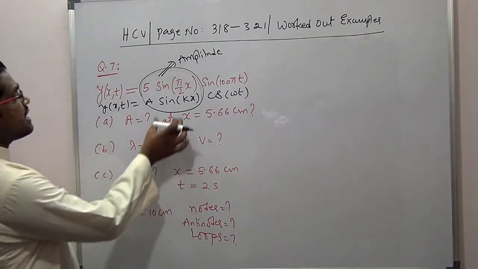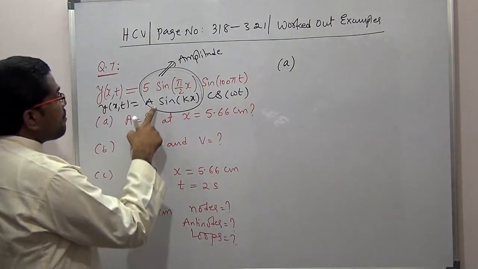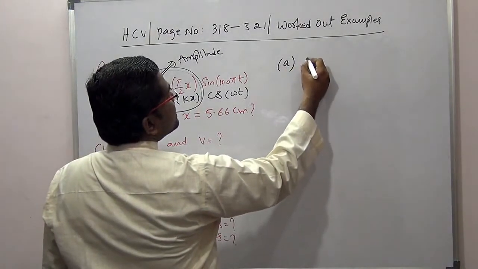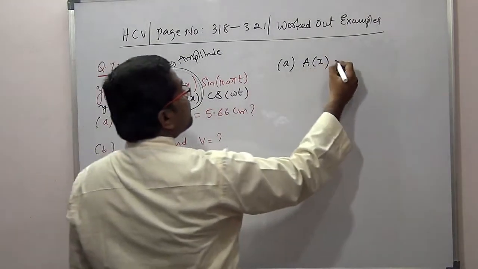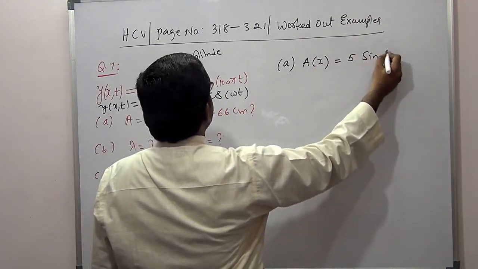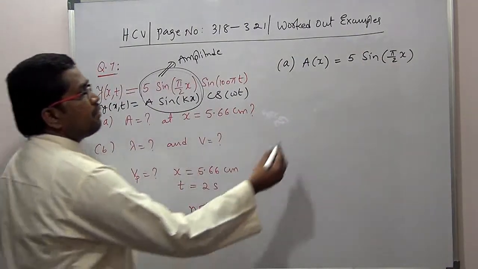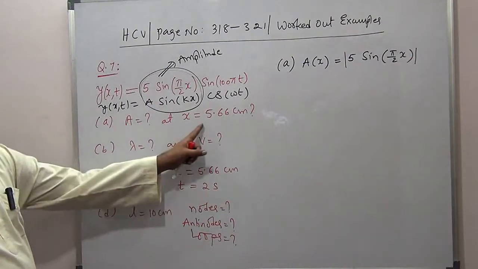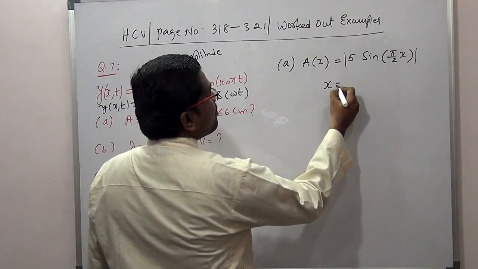That means they are asking us the amplitude. So the amplitude as a function of x is given by 5 sin(pi by 2 x). Amplitude can't be negative, amplitude is positive, so let us put the modulus. So at x equal to 5.66.